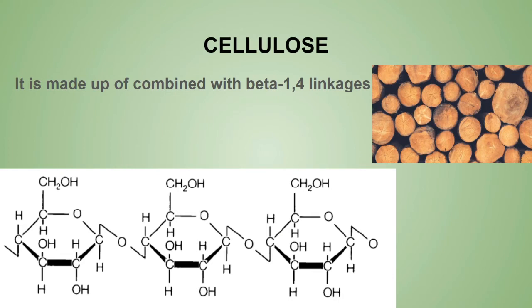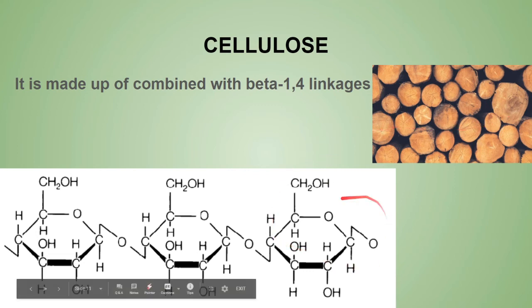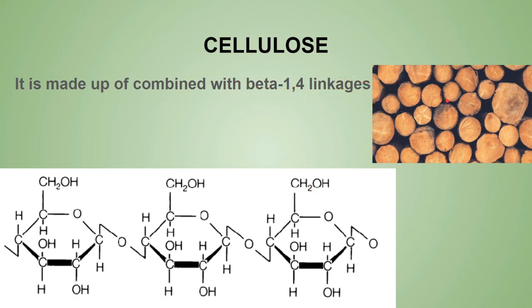Now the cellulose. Cellulose is actually the supporting tissue of the plant, and it constitutes around 99% of the cotton, 50% of the wood, and is the most abundant organic material in nature. Okay, so just remember it: around 99% of the cotton and 50% of the wood, and it is the supporting tissue of plants. Now, as we all know, it is made up of glucose units and has beta-1,4 glycosidic linkage, and it has no branching units or branching linkage.